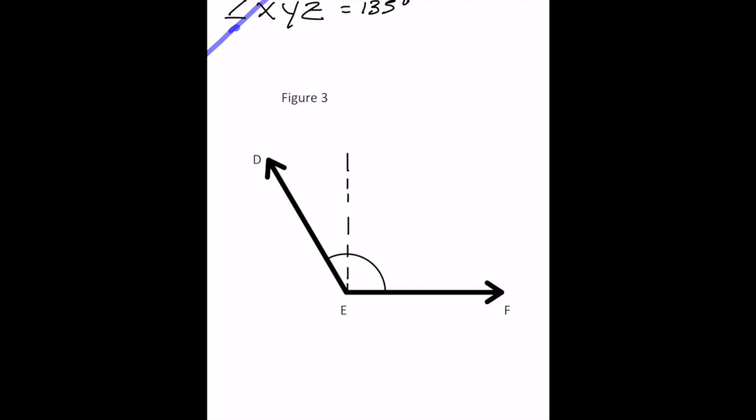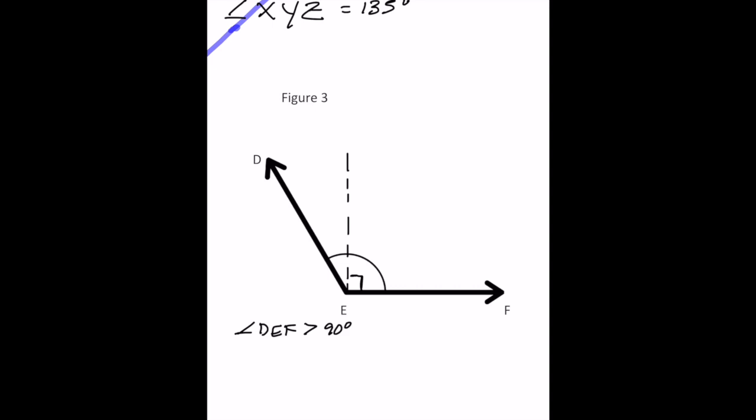And I'm drawing a dotted line because there is no line there, so I'm just proving to myself that this arc formed in this angle DEF is greater than 90 degrees.